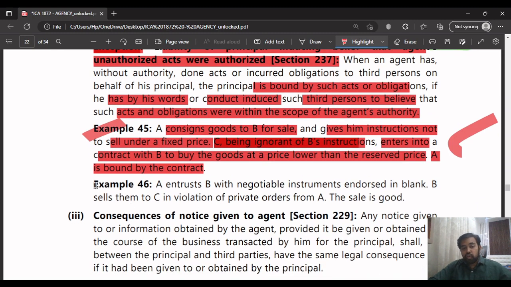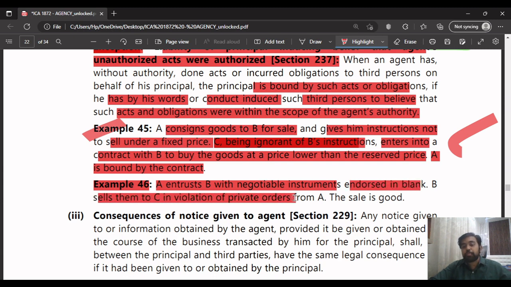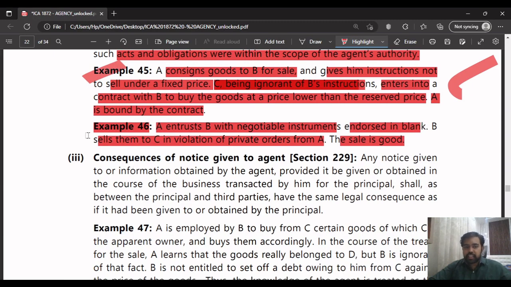Next example, example 46. What they're saying in this example is A entrusts B with negotiable instruments endorsed in blank. B sells them to C in violation of the private orders from A. The sale is still good, okay? Understood. That's what they are saying in this example.